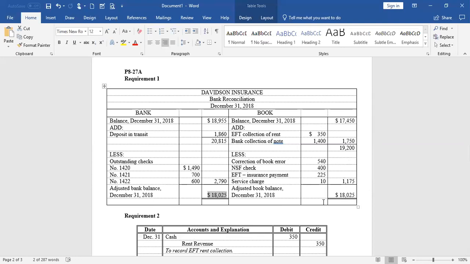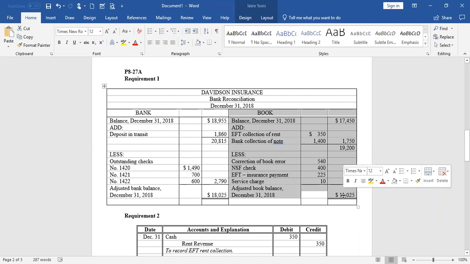So now, on this side of the bank reconciliation, we're going to identify items that are on our bank statement but have not been recorded in our checkbook yet. Because sometimes that happens. And you could see there's quite a few items here. But how do we find these items? We start with our bank statement and do the reverse. We go back to our checkbook.